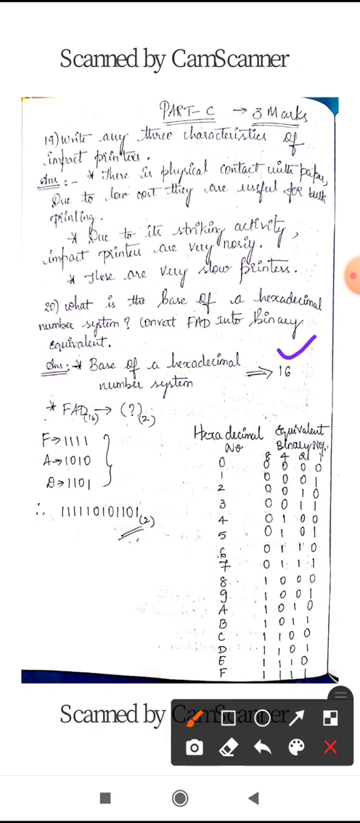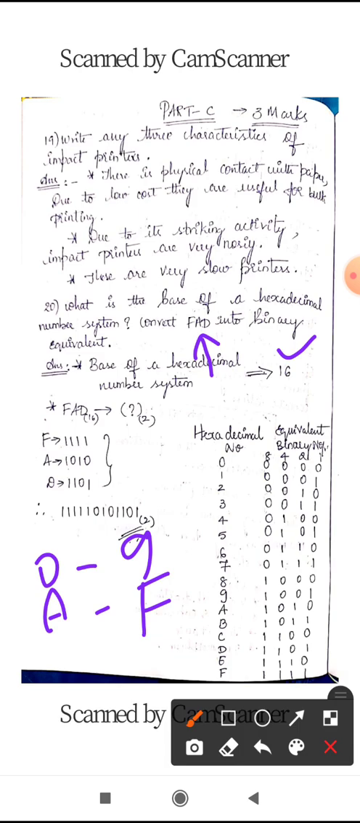Hexadecimal number ranges from 0 to 9 and A to F. So 0 to 9 in the sense it is a hexadecimal number, and along with that A to F will also be there. So what is the number they have given? FAD. FAD will have its equivalent binary number, a 4-bit binary number. So first what you should write is, you should write the chart for that.